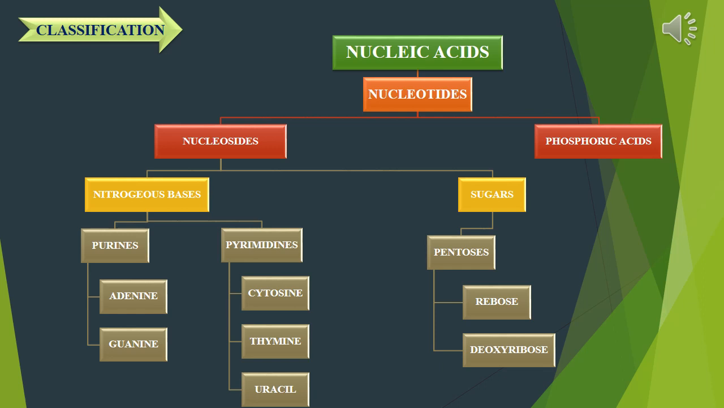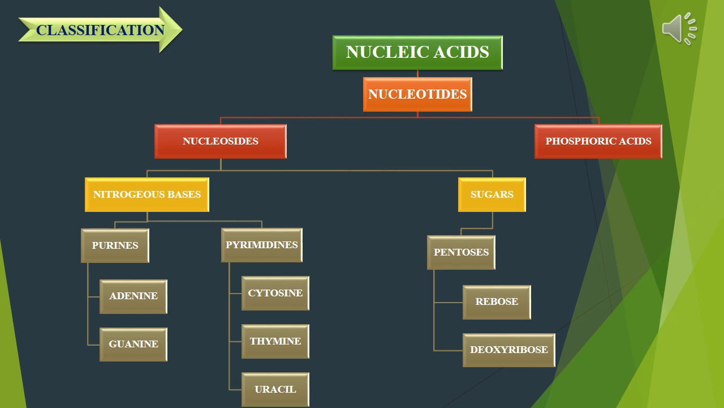Then coming to sugars. What are the sugars present in nucleic acids? Pentoses. What are the pentoses? Ribose and deoxyribose. Ribose in RNA, deoxyribose in DNA, and phosphoric acid. This is about the classification of nucleic acids.